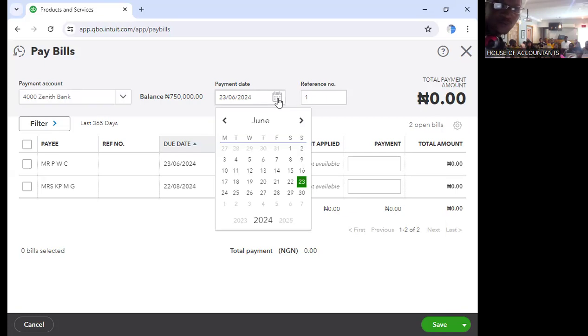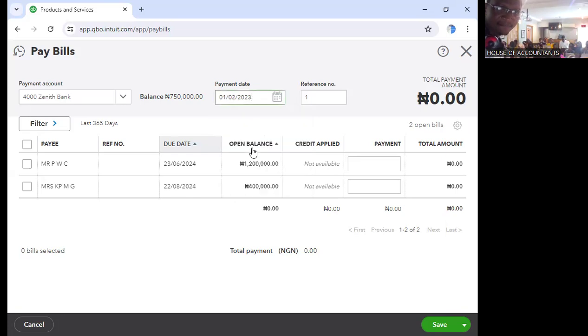So let's change this date to 2023 so that it will show the effect in 2023 account. So we can say they paid on the 1st of February, 2023. If you have any reference code, you can put it there.